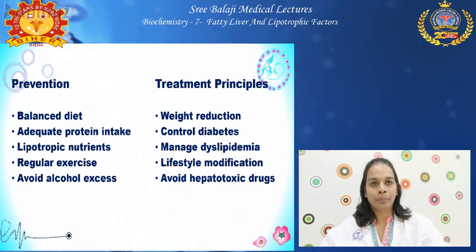Lipotrophic factors play a main role in preventing this fat accumulation, and we should know the early stage is highly reversible. So by finding the fatty liver at the earliest, we can cure it. But in later stages, this treatment is highly tough and it might land up in liver transplant.